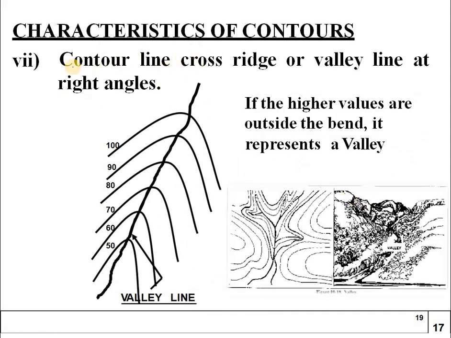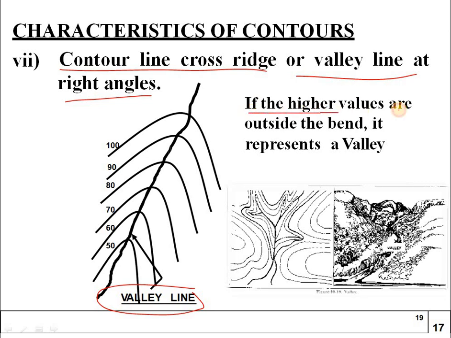And another one, the eighth one, is contour line, cross ridge or valley line at right angles. So this is known as valley line. Valley line is nothing but a water flowing. If the higher values are outside the bend, it represents a valley. So you can see the images. So this is a valley from the height of the hill portion, it is coming just like this portion to a downway.